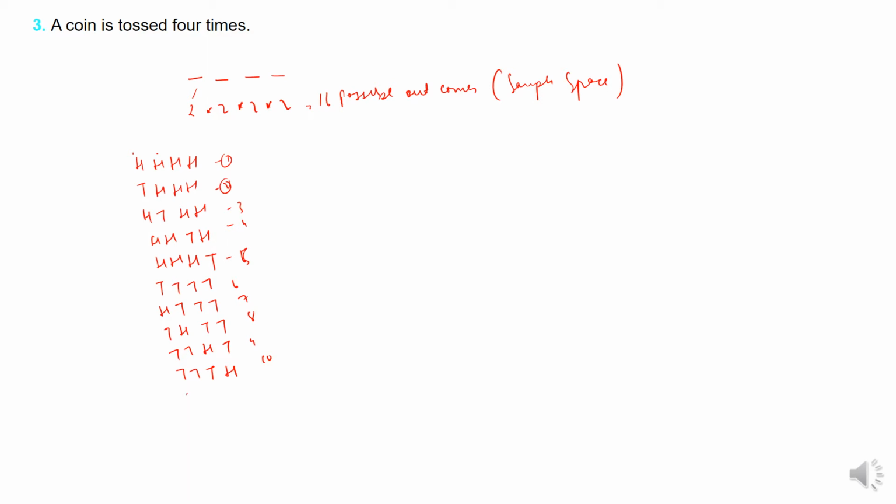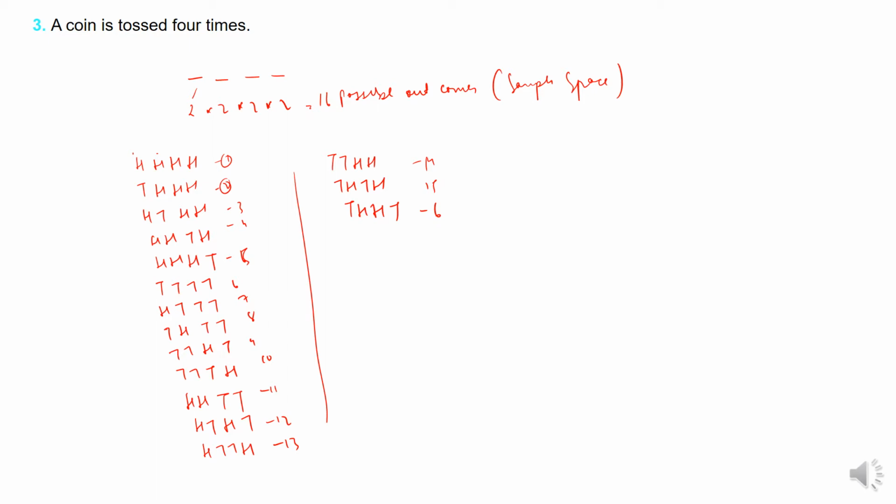Now this can be like head, head, tail, tail, right, head, tail, head, tail, head, tail, tail, head. And the last one is, it can be like tail, tail, head, head, tail, head, and tail, head, head, tail. 10, 11, 12, 13, 14, 15, 16. So these are all the 16 possible combinations.